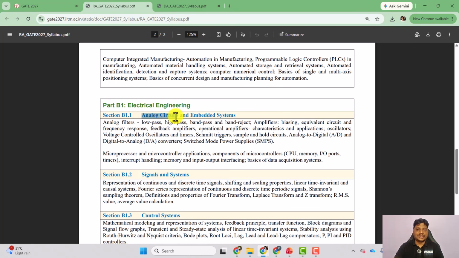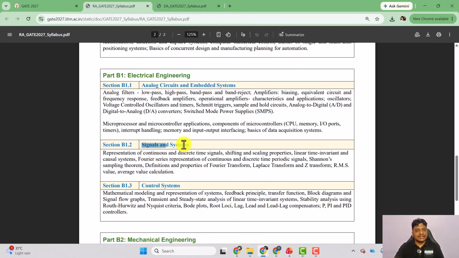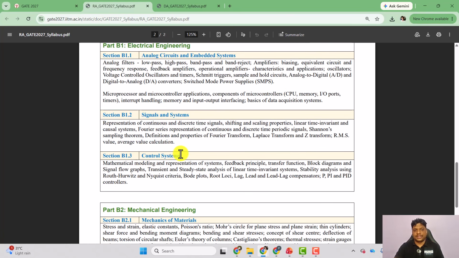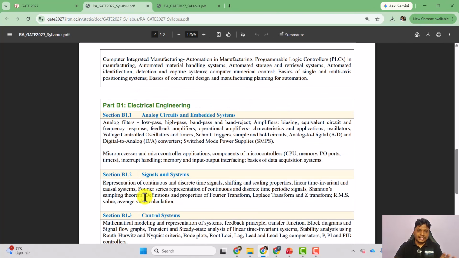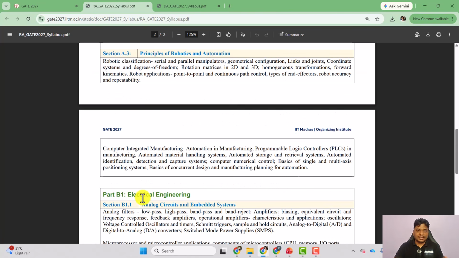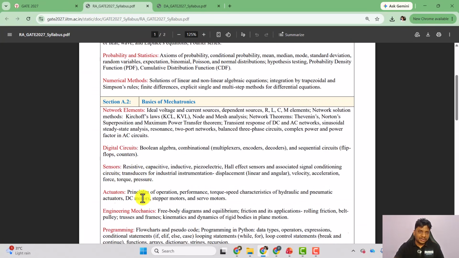Here we have analog circuits and embedded systems: analog filters, microprocessor and microcontroller applications. Then we have signals and systems, same topic as in your GATE electrical paper, right? Then here we have control systems. Signals and systems, control systems, analog circuits and embedded systems, these are all important for robotics, right? So I must say the syllabus is designed very nicely as per the requirement of the industry, okay?